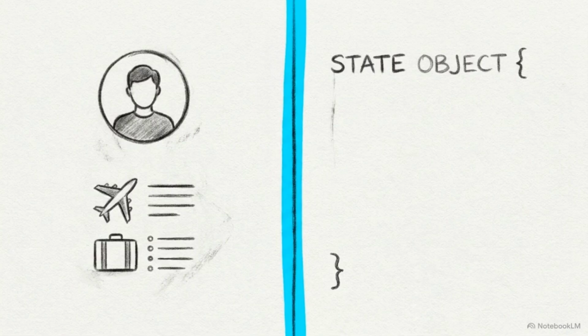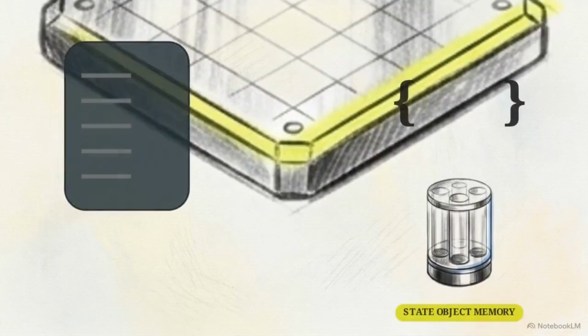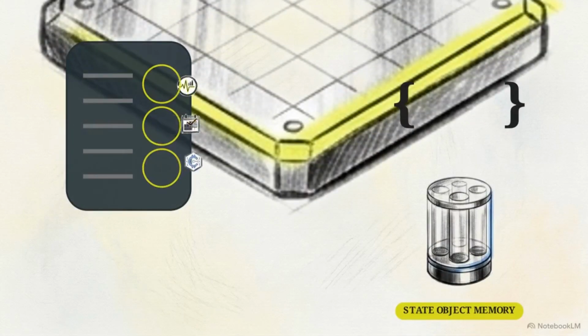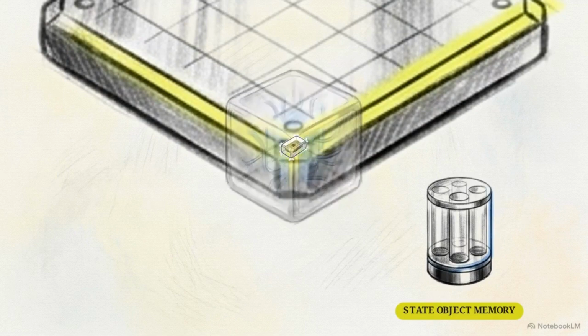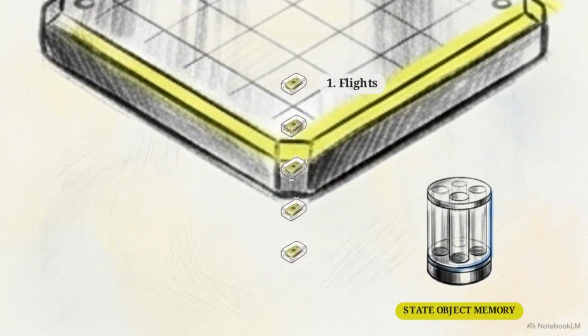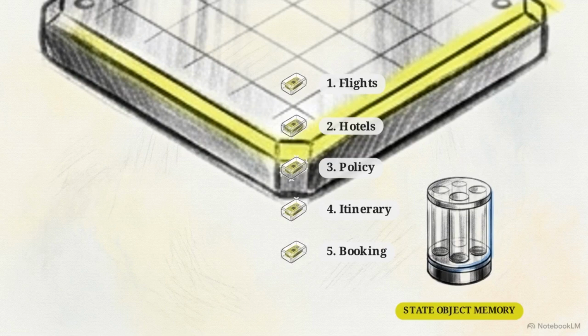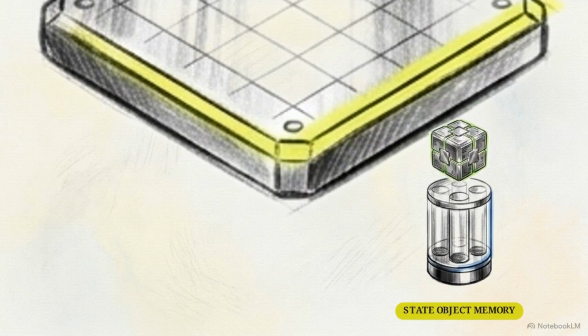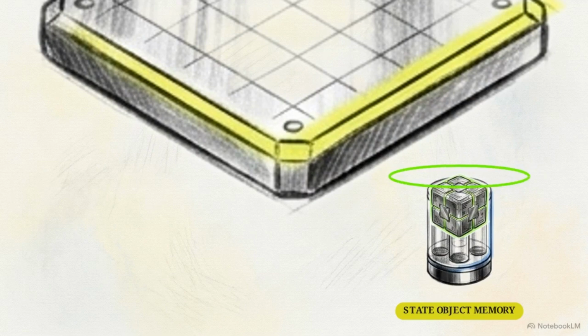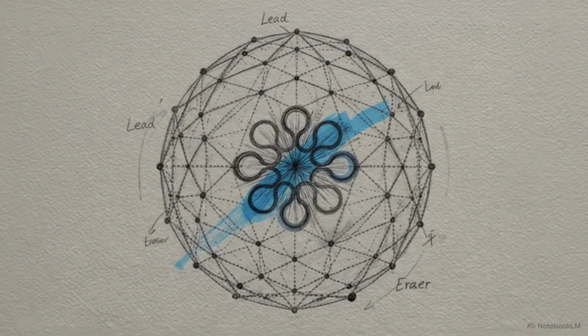Let's apply this theory to a concrete scenario: an agent tasked with booking a 2-day business trip from Delhi to Bangalore under a strict budget. First, the interface layer extracts the hard constraints, the user's airline loyalty, the exact dates, and the spending limit, and writes them directly into the state object. The planning layer takes over, decomposing the massive request into a clear hierarchical list. Gather flight options, locate hotels, verify corporate policy, propose the itinerary, and execute the booking. This structured plan is firmly injected into the state object's memory before the primary execution loop is ever allowed to begin. At this exact moment, the system is fully initialized.